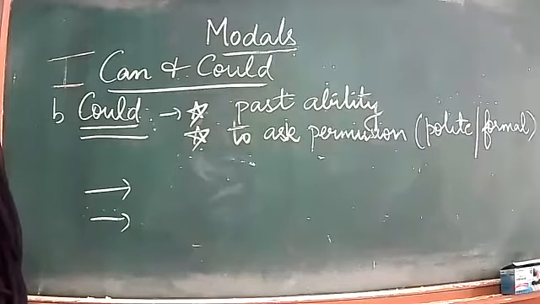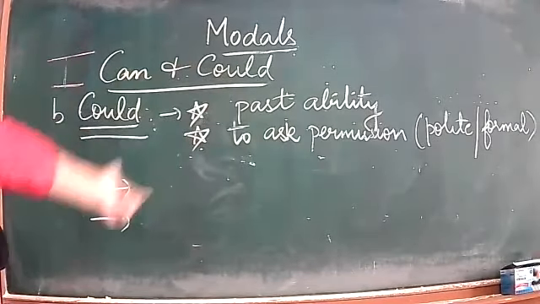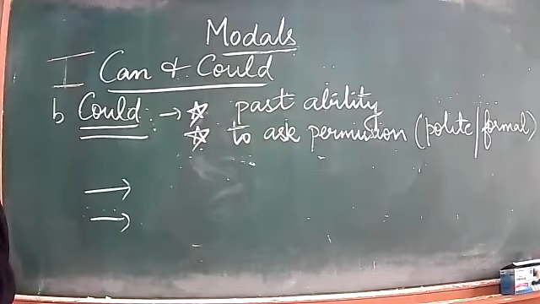Ma'am, I have a doubt. You can ask, Ipsa. I muted you by mistake. Yes, beta. You can ask. Yes, ma'am. Ma'am, can we write in can one more point? Like in can, we can write request, and in could, polite request. To ask permission is a kind of request. That's why I haven't added permission. We generally take it in the form of request. That's why I haven't used this word. You can write it, beta. Okay, ma'am. Thank you, ma'am.